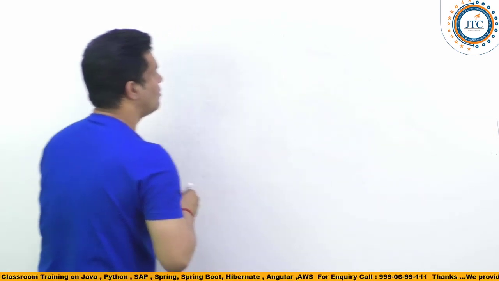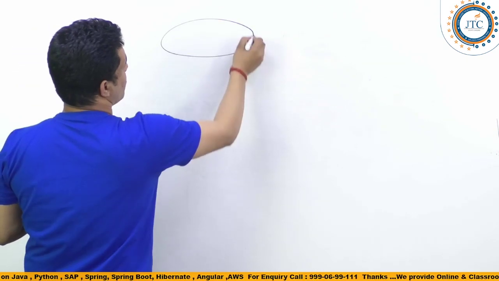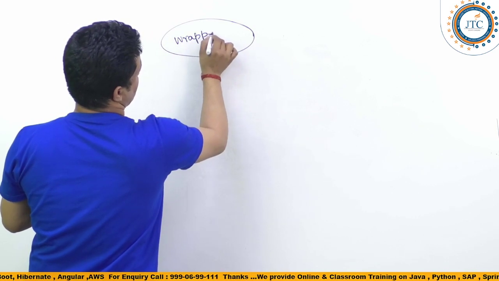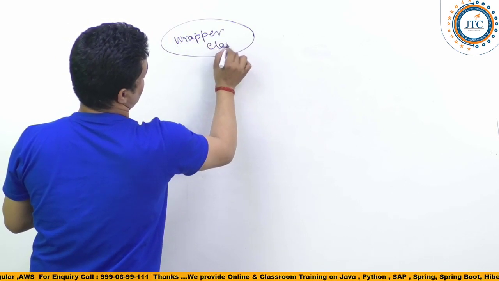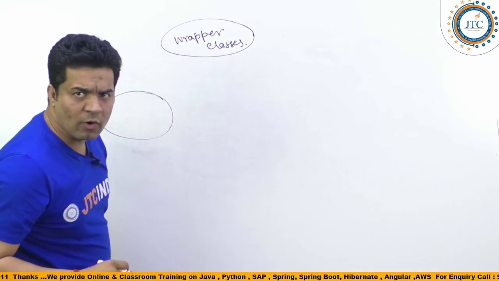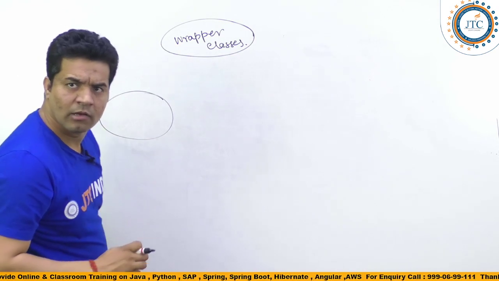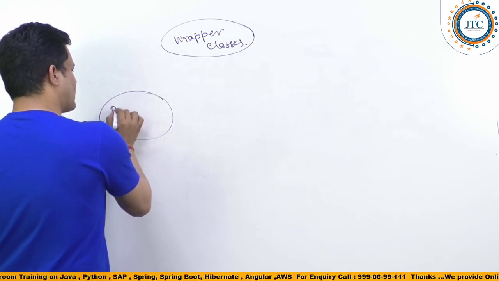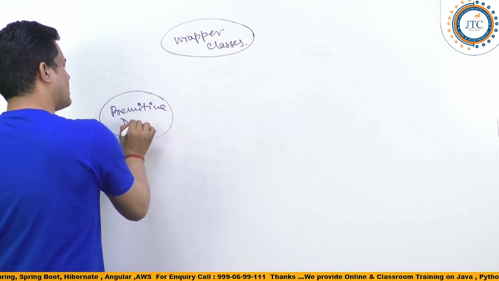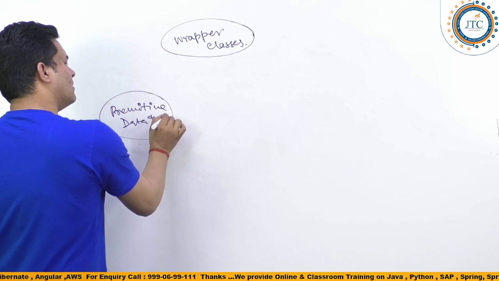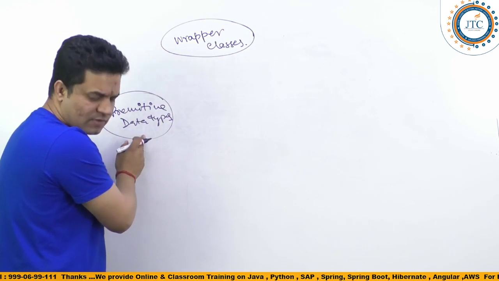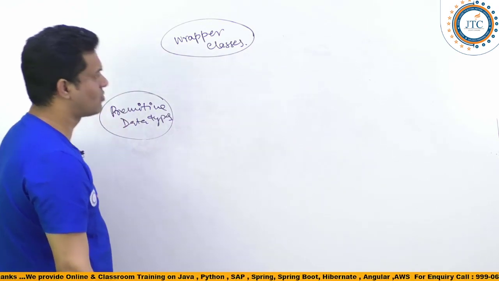In this, see, first what all things are we having? We have the wrapper classes. Second one, what we are going to have is the primitive data types. So sometimes you may need the wrapper types, sometimes you may need the primitive types. It is again that choice.